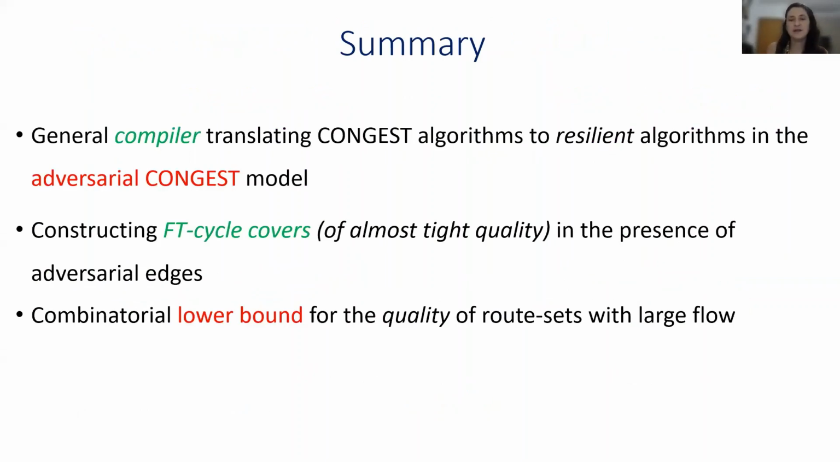So to sum things up, in this work we presented general compilers that translate any CONGEST algorithm into an equivalent algorithm that is also resilient against adversarial edges. To do so, we used a new notion of fault-tolerant cycle covers, which extends low congestion cycle covers, and we also gave algorithms for computing them in the adversarial setting. Finally, we also gave a lower bound for the quality of fault-tolerant cycle covers, which is exponential in F, the number of faults, and we do so using a combinatorial lower bound for route sets with large flow. Thank you for listening.